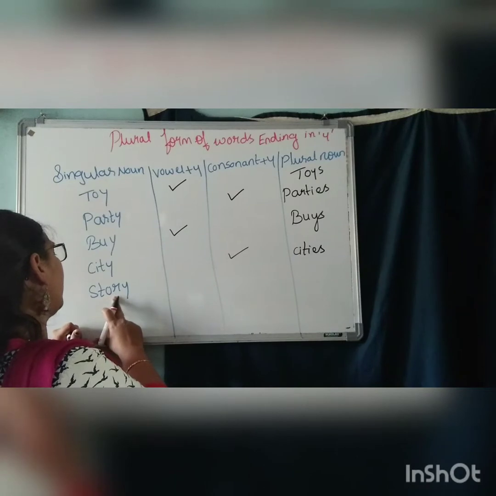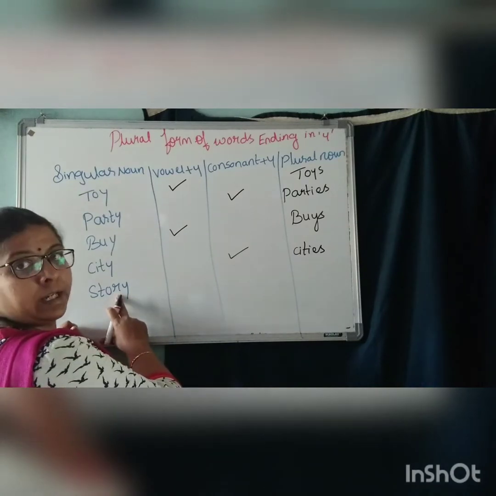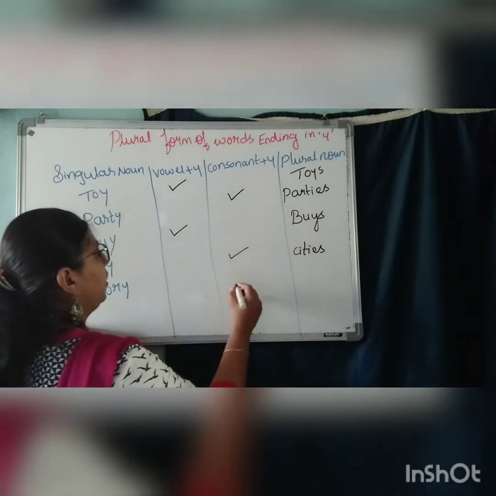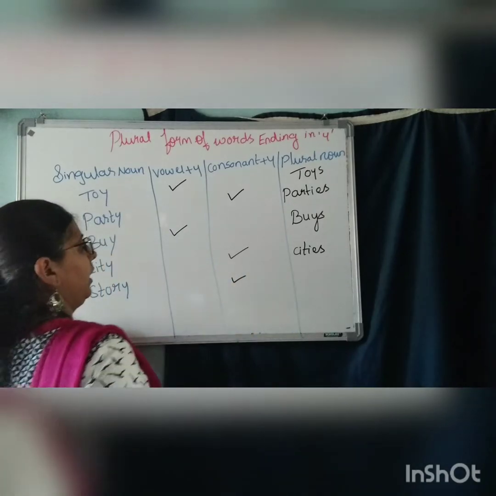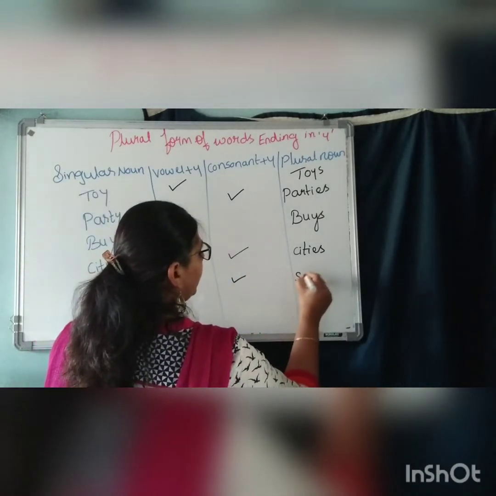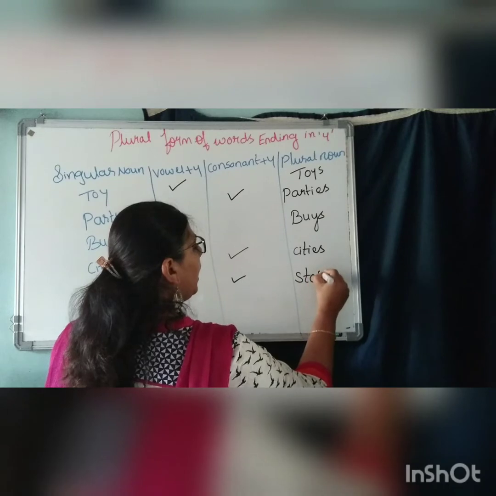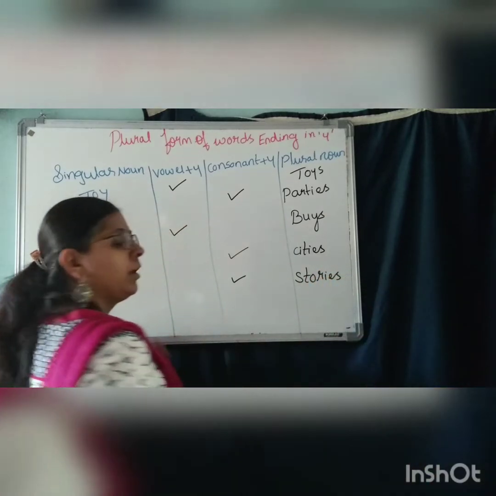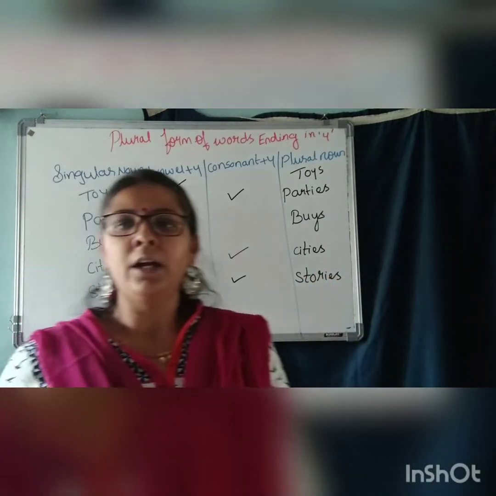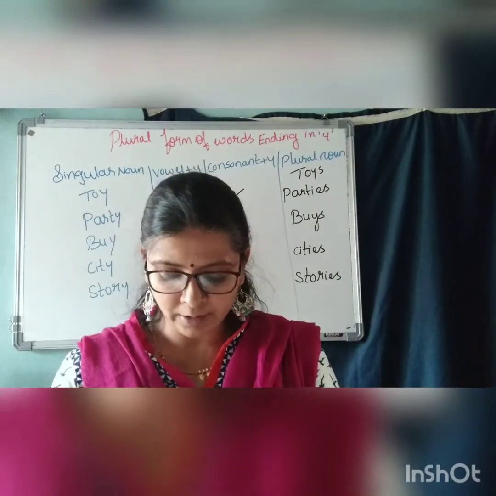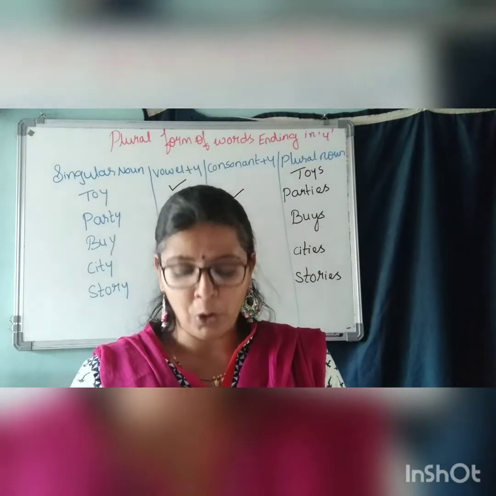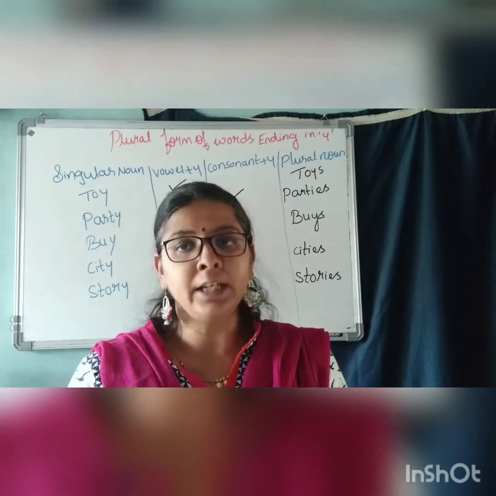Story, S-T-O-R-Y. R is again a consonant. So again, consonant plus Y. Remove that Y and add I-E-S. S-T-O-R-I-E-S. I read many stories. Understood? So next one here, monkey, body, valley, kidney.